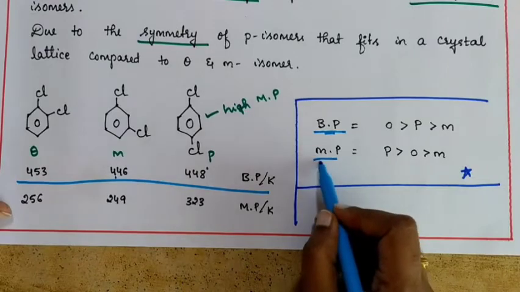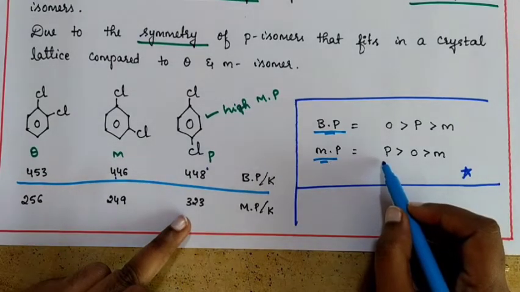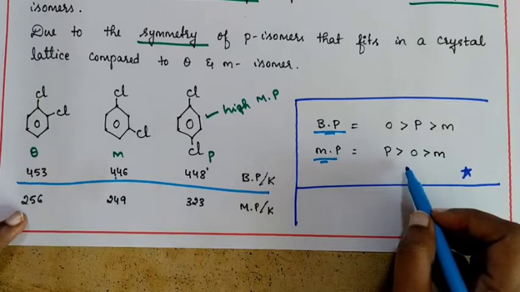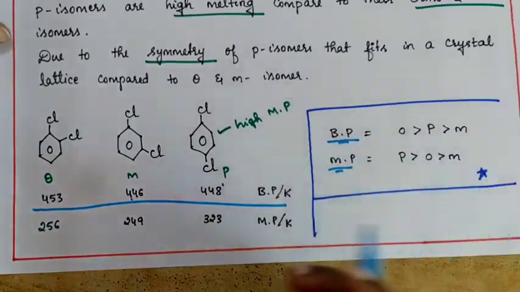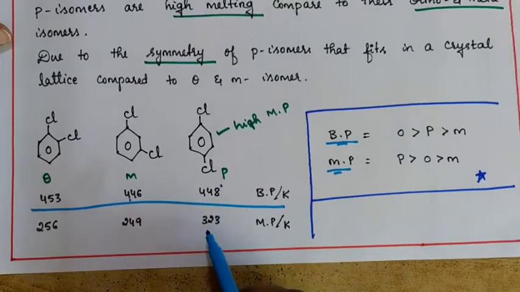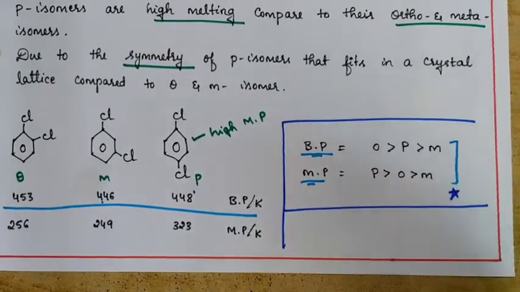And see for melting point. In melting point, para is greatest at 323, which is greater than ortho 256, and that is greater than meta 249. Guys, for your examination purpose, you need not remember these values accurately. What you need to remember is the order.